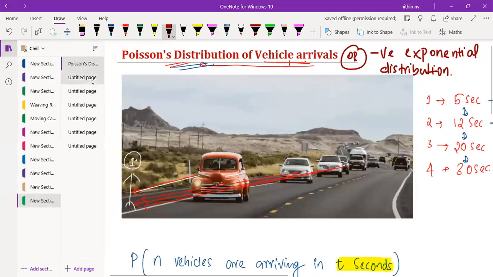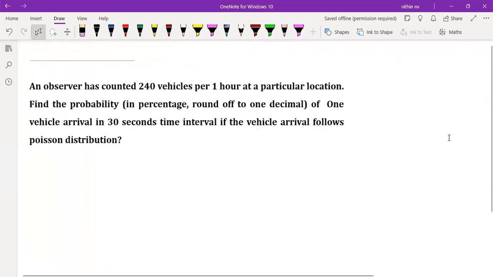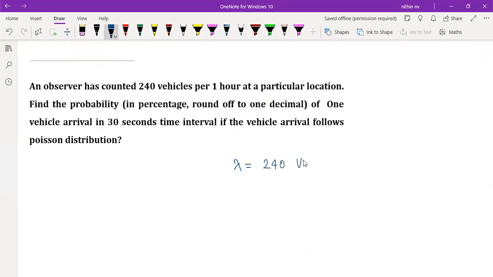Now let me take an example so that you will get the concept more clearly. Now look at this question. They are told that an observer has counted 240 vehicles per 1 hour. So I'm going to get my lambda value here. It is 240 vehicles per hour. That's it. This is in vehicles per hour unit.